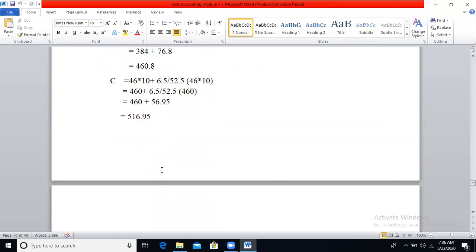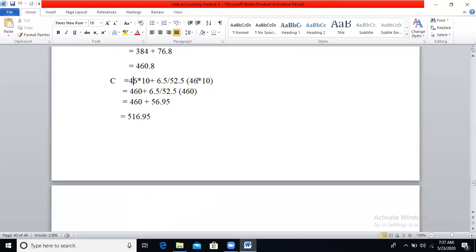Like that, calculate for worker C. Hours taken by C is 46, the rate per hour is 10. Time saved is 6.5 divided by standard time, that is 52.5, which is for 125 units.